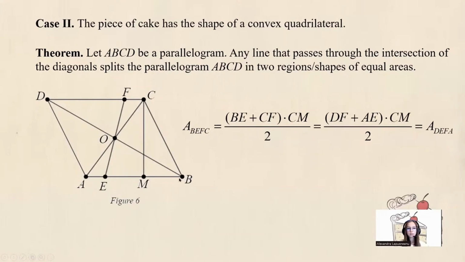The area of BEFC is equal to CM times (BE plus CF) divided by 2. And that also equals CM times (DF plus AE) divided by 2. And that equals the area of DEFA. So if the area of BEFC is equal to the area of DEFA, then line EF splits the parallelogram into shapes of equal areas.